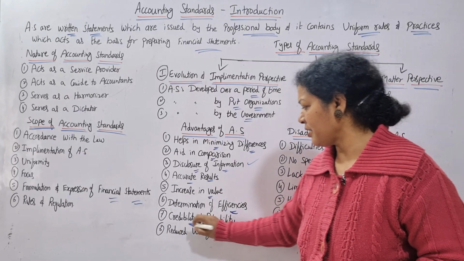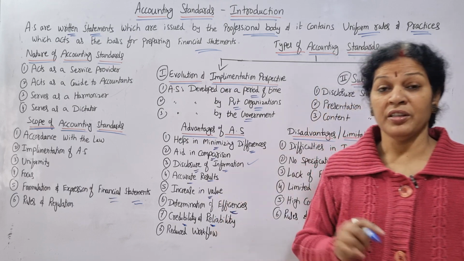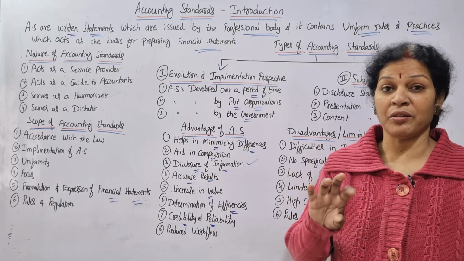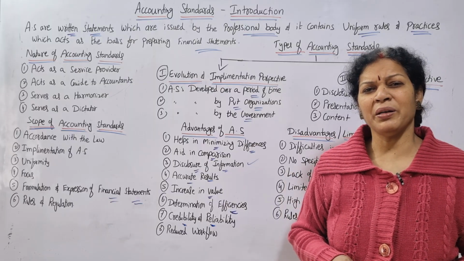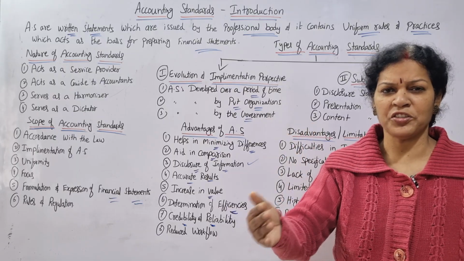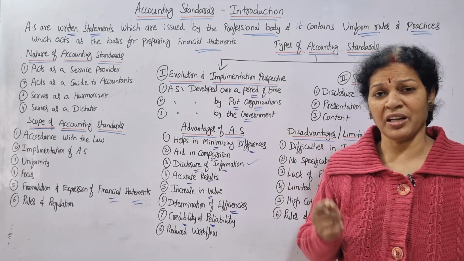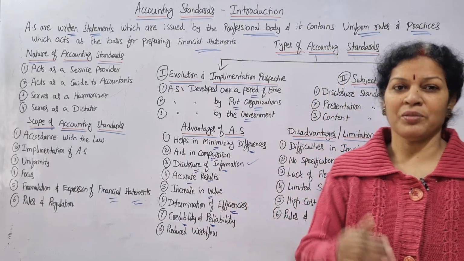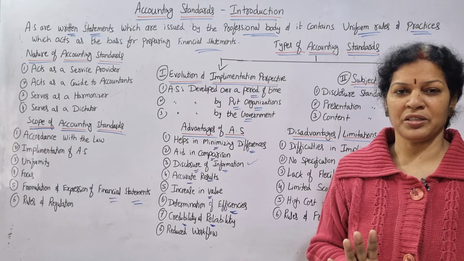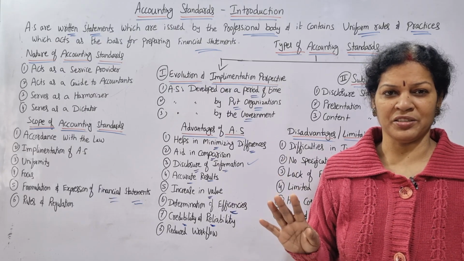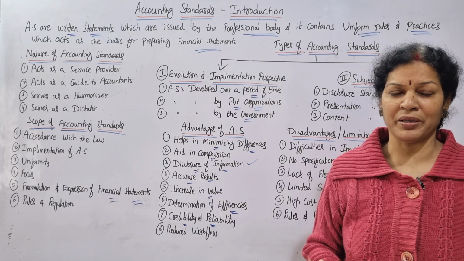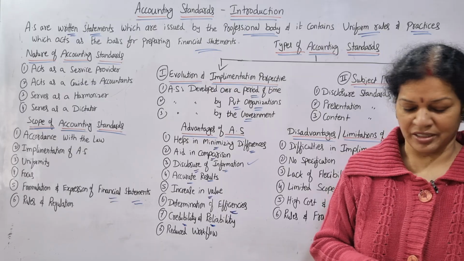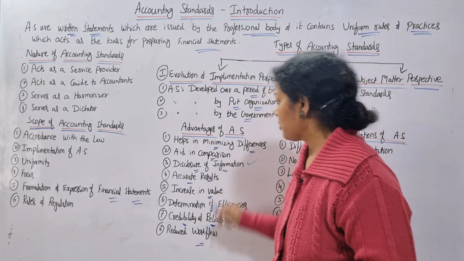Next, credibility and reliability. If we follow the information as per the accounting standards, the company's credibility is going to increase and also reliability. Everyone will come to know which accounting standard they are following, means we can check it easily. The trust, that reliability, is going to increase. And lastly, reduced workflow. Work is also going to decrease a little bit, because the same standard we are following for the last so many years, then automatically everyone is accustomed to the same format, everyone knows the rules and regulations, and the workflow is also going to decrease a little bit. So reduced workflow. So these are the advantages.